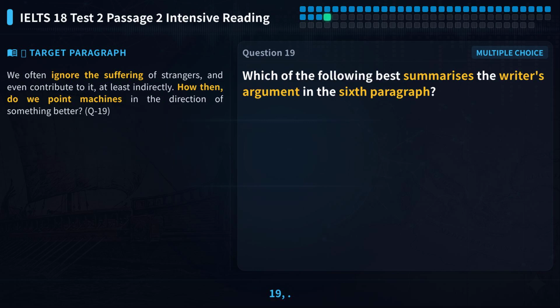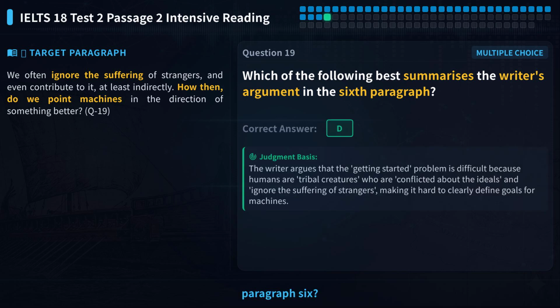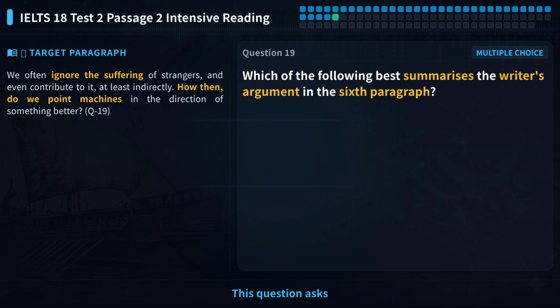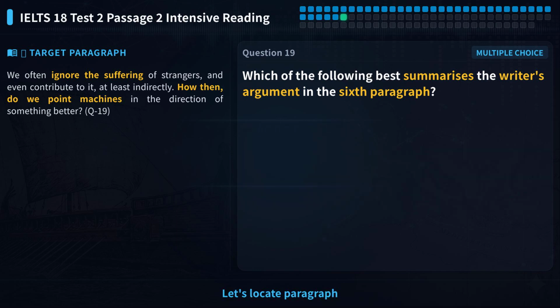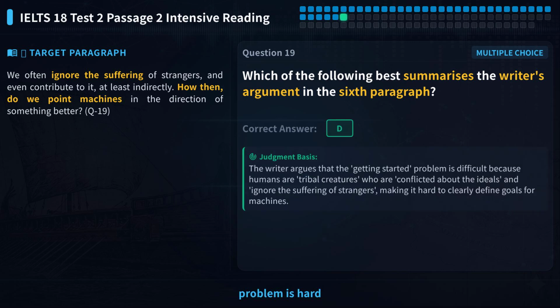Let's look at question 19. What is the writer's main argument in paragraph 6? Please pause the video and think about it yourself. This question asks about the main argument of paragraph 6. The key is to understand the writer's main point. Let's locate paragraph 6. The writer says the getting started problem is hard because humans are tribal creatures, conflicted about ideals, and ignore the suffering of strangers.